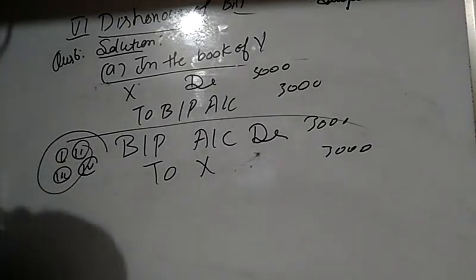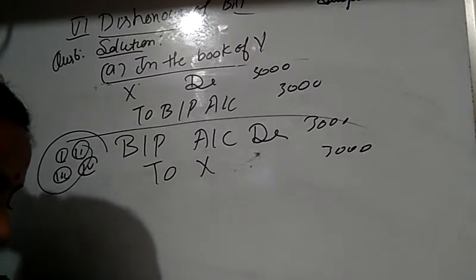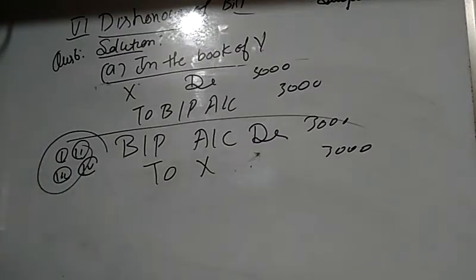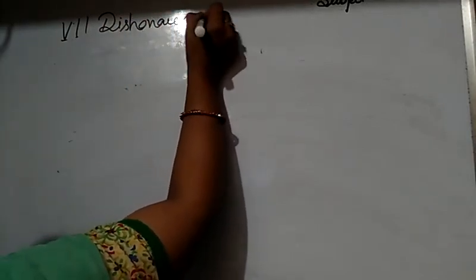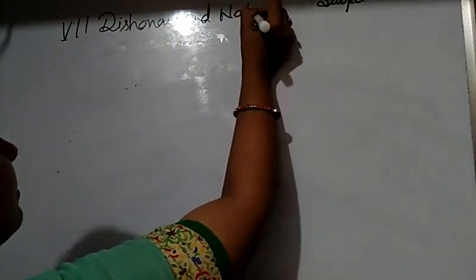Okay students, now we are doing the next question, question number 7, the seventh case. Question number 6 was related to the dishonor of a bill, and the seventh case is dishonor and noting charges.